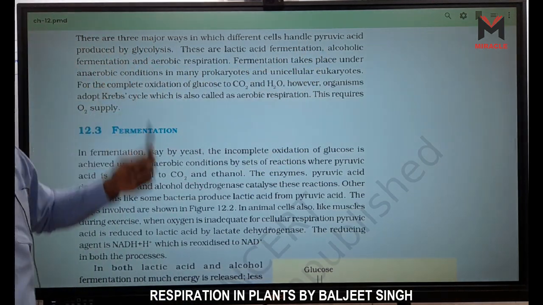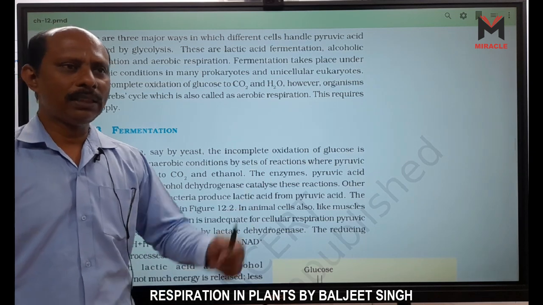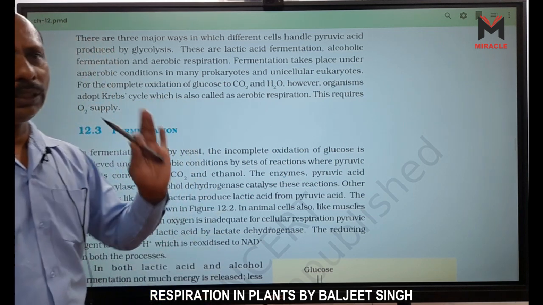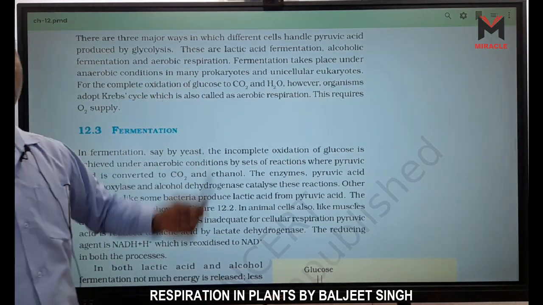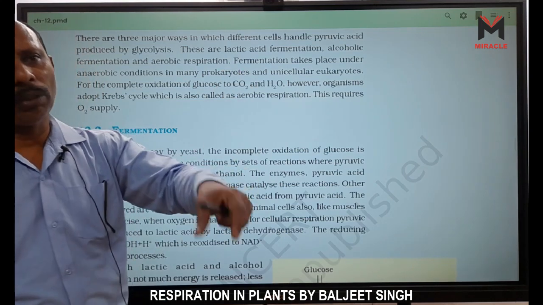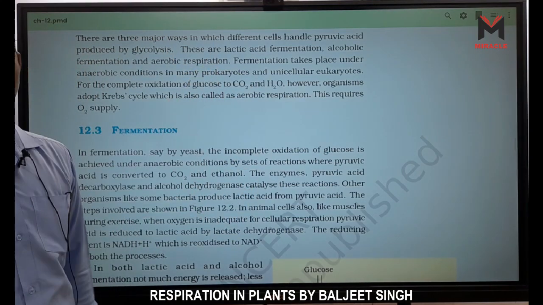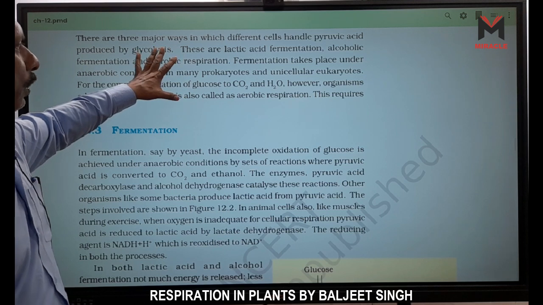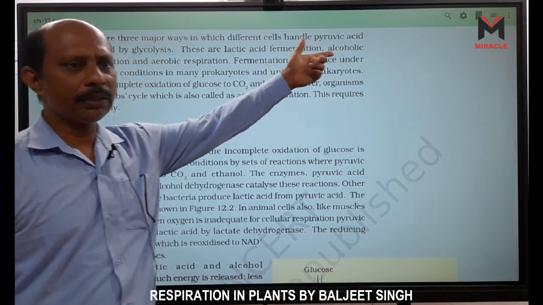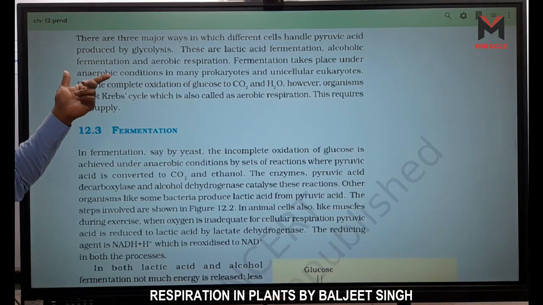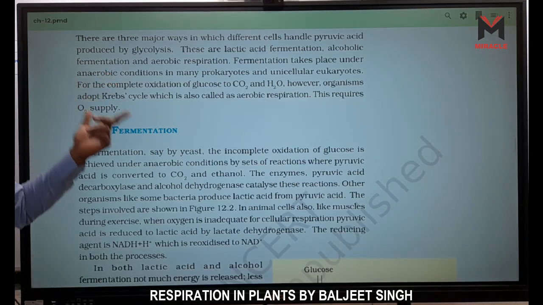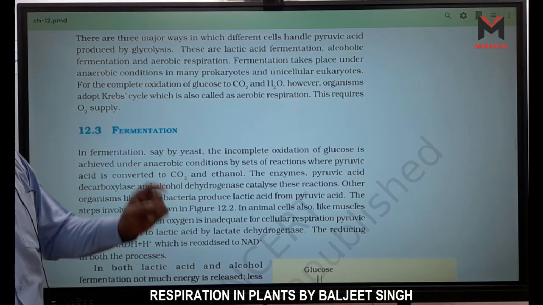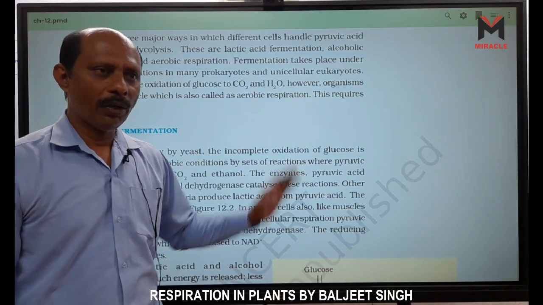Alcoholic fermentation, like in yeast, forms ethyl alcohol, ethanol, and 2 CO2 are released. And aerobic respiration: when this pyruvic acid goes into the mitochondria, there is the link reaction and Krebs cycle. So we have three parts. First is lactic acid formation, second is alcoholic fermentation, or ethanol fermentation, ethyl alcohol, and the third one is aerobic respiration, when pyruvic acid enters the mitochondria.